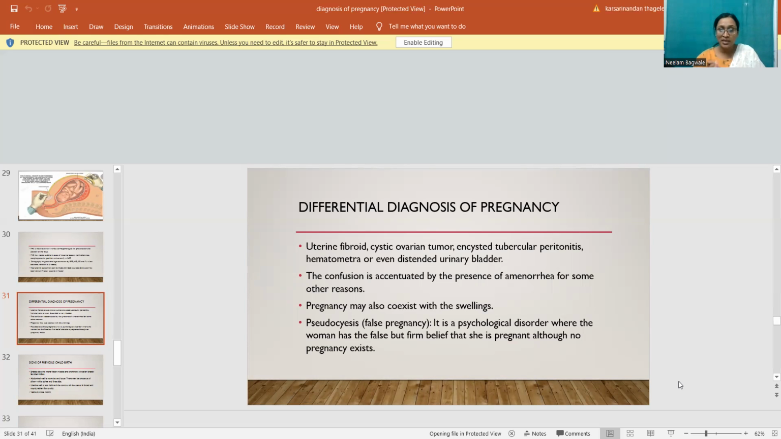So pseudocyesis, that is false pregnancy, it is a psychological disorder where the woman has the false but firm belief that she is pregnant, although no pregnancy exists. So it is called pseudocyesis.